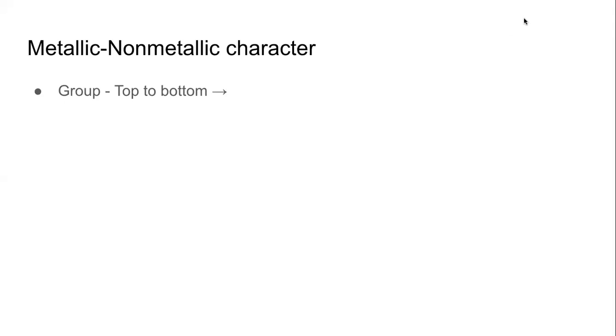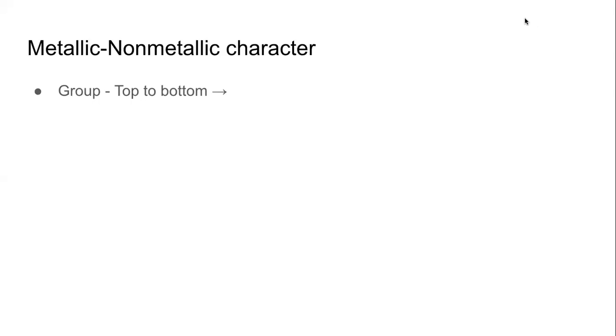Okay. So, as we already said, when we move down a group, we have elements with bigger and bigger atoms. Because the atomic size is increasing, the electrons are further and further away from the nucleus. And if the electrons are further away, it becomes easier to lose the electrons.